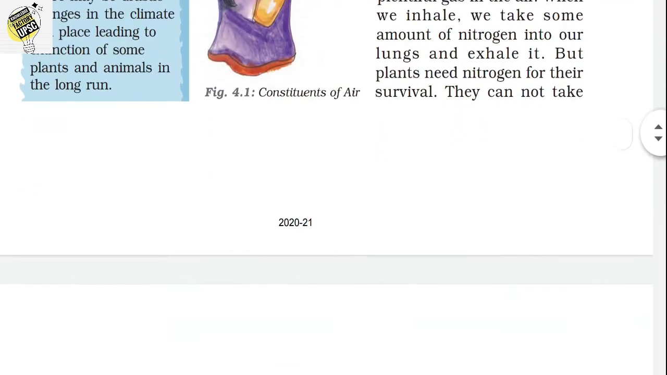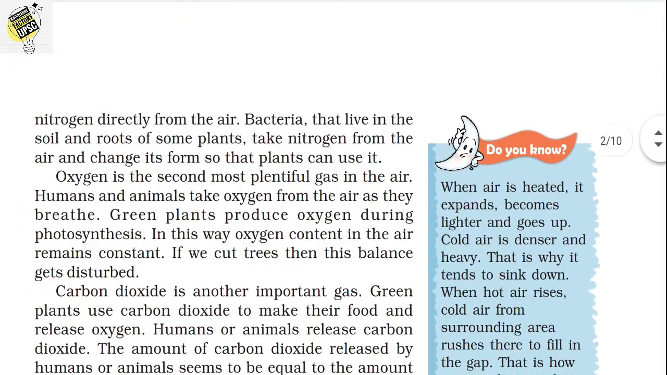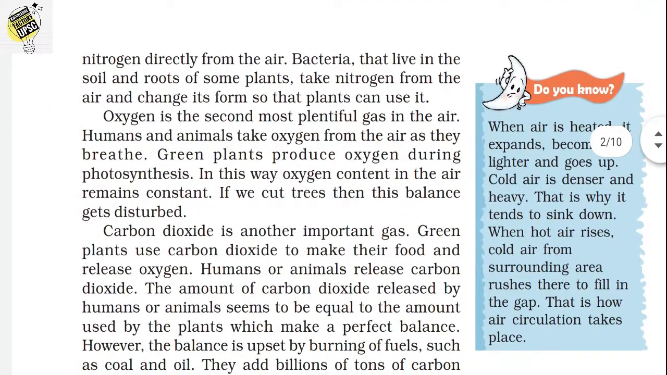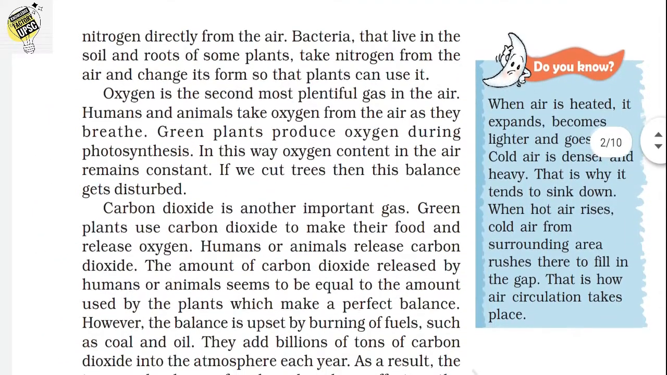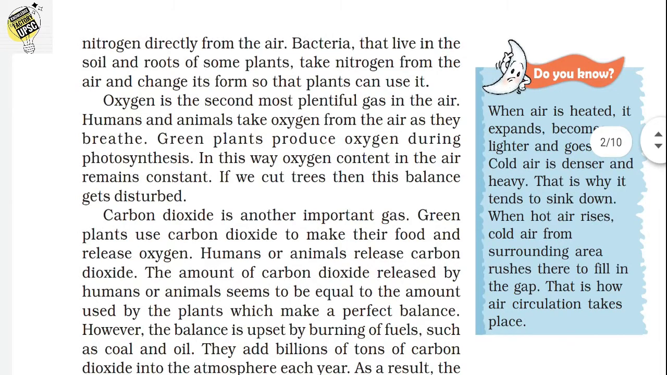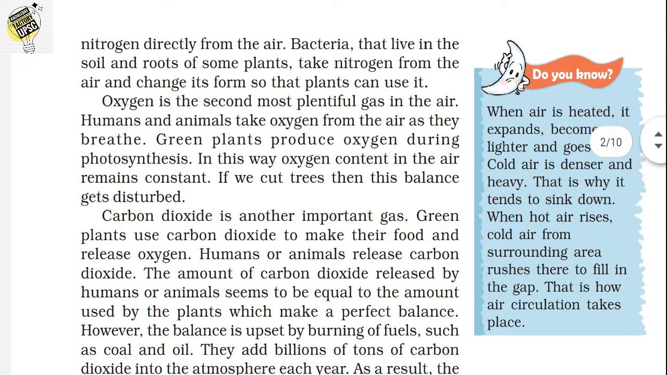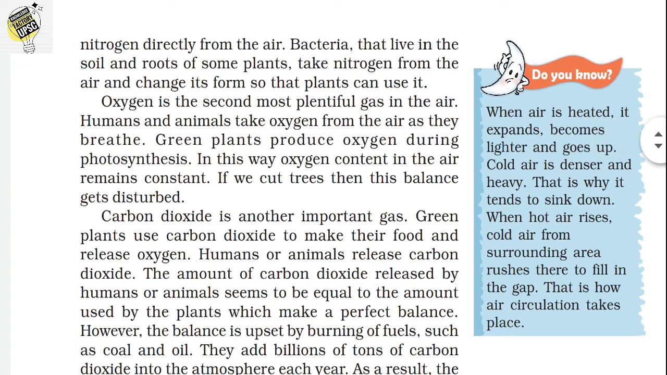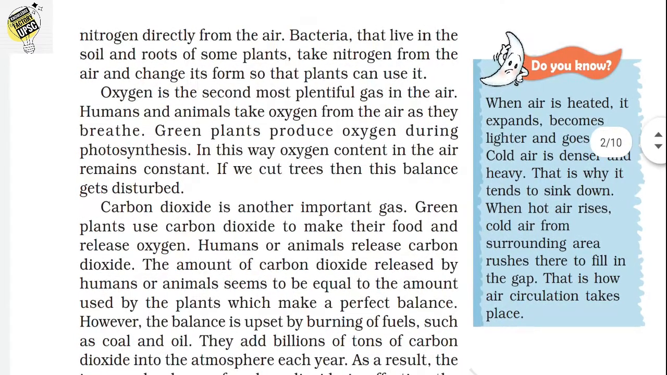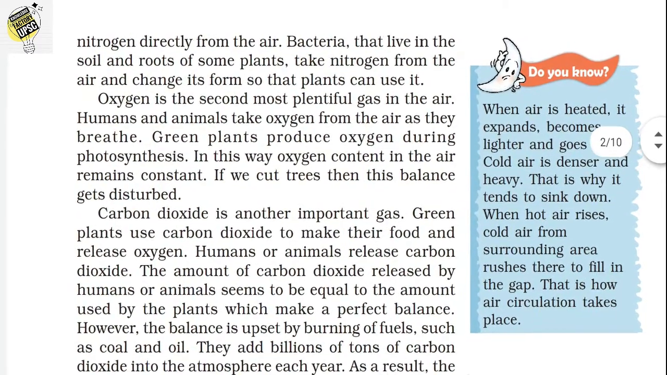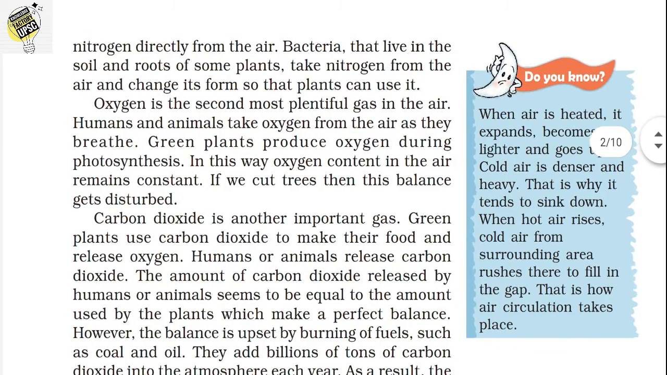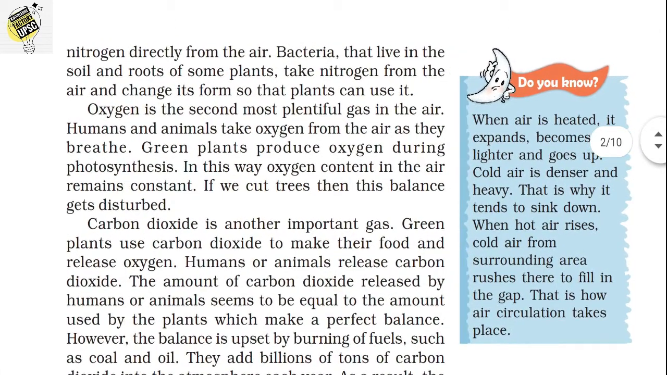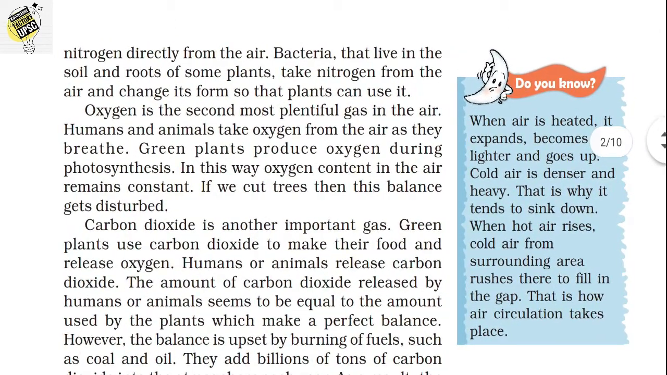So nitrogen is very necessary for plants, but plants cannot take nitrogen directly from the air. However, we can see that some plants can absorb nitrogen from the air and the soil because there is a bacteria known as rhizobium, which is mainly present in the pea plant, which helps them fix nitrogen for their survival.